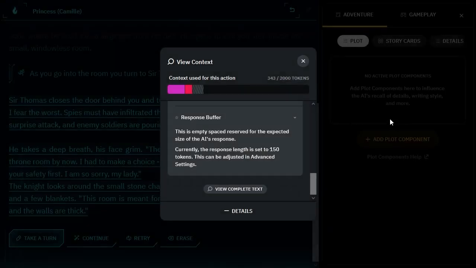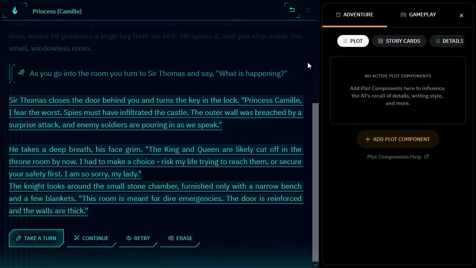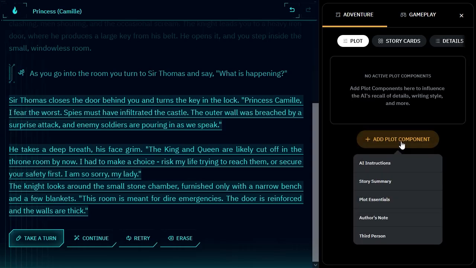So, yeah, was that clear as day? I hope so. So, if we wanted to add our own AI instruction, which we're going to do really quick, you click on this add plot component, and in here you can see you have AI instructions, you have story summary, you have plot essentials, you have author's note, and you actually have third person, where that's not really a box that pops up that you can add words and stuff. It actually is more of a toggle.